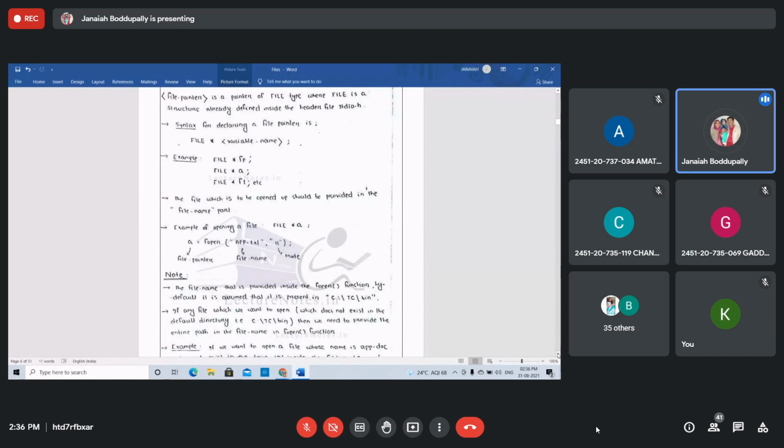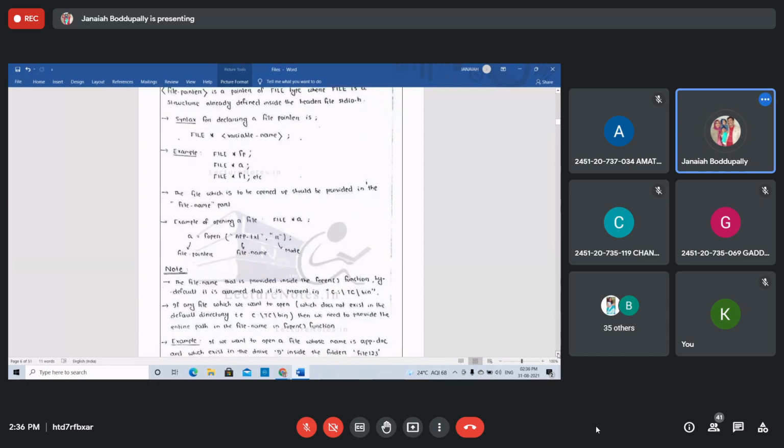Then create the opening of the file like a = fopen. Using fopen is the command: fopen, parenthesis, app. The name of the file is app.txt. They are creating the text file. TXT is for the text file, and the mode is r.